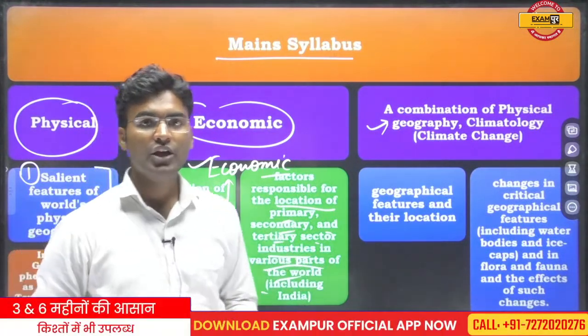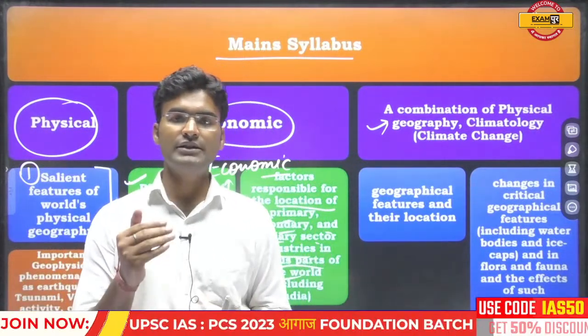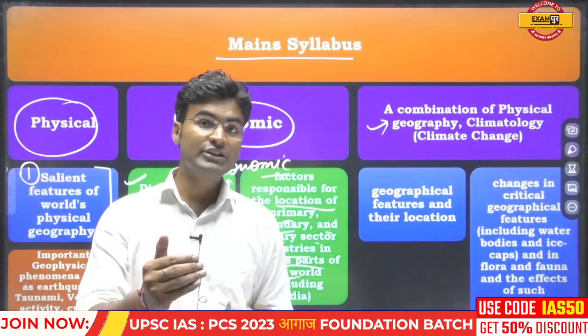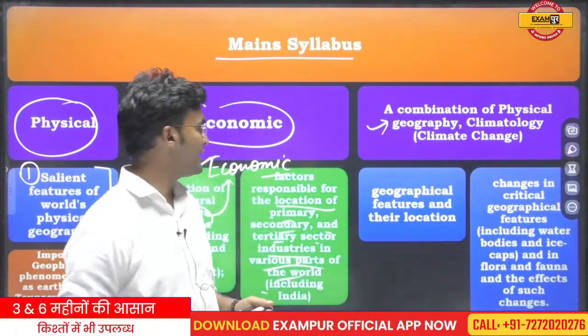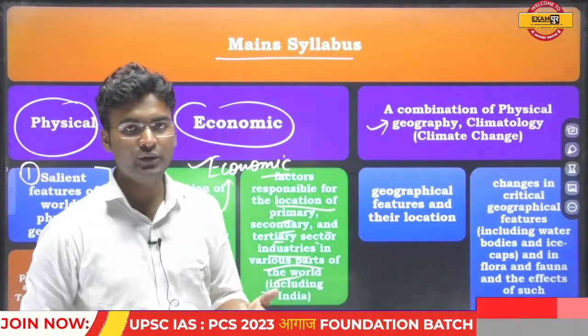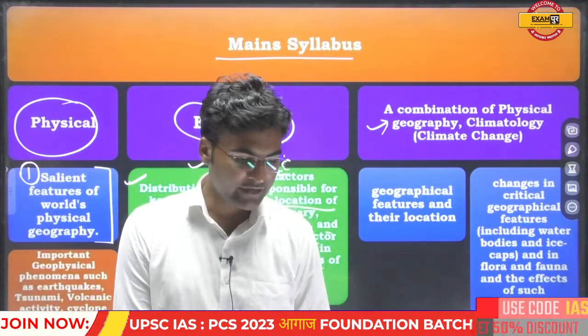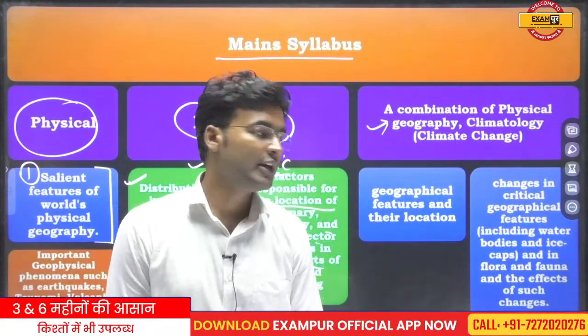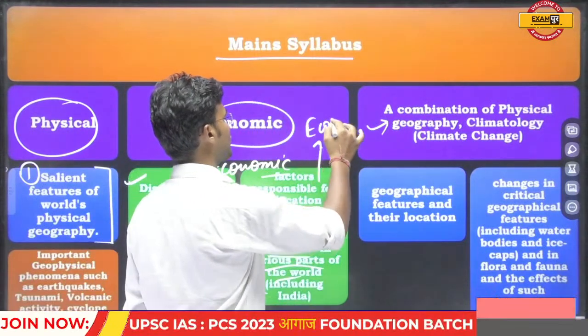That means if you are going to establish an industry, then many factors are responsible for establishing that particular industry in a particular region. You can call it the placement theory or the central place theory of industry, which is given in geography, and it is also part of economic geography.